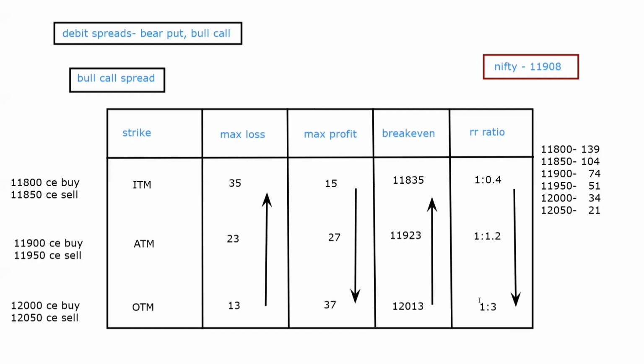So what can we conclude from this? We can conclude that when you shift from ITM to OTM, the loss decreases at a cost of probability, right? The less you pay, the lower the probability will be, right? And the more you pay, the probability will be more but the RR ratio will be less. So this is the concept of the change in strikes of debit spreads. Thanks for watching this video. We'll see you in the next module.